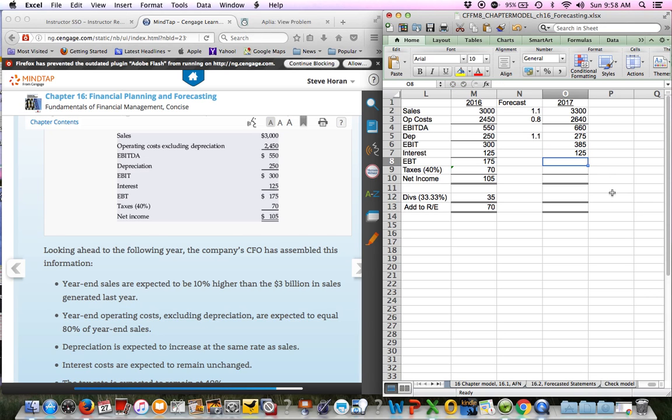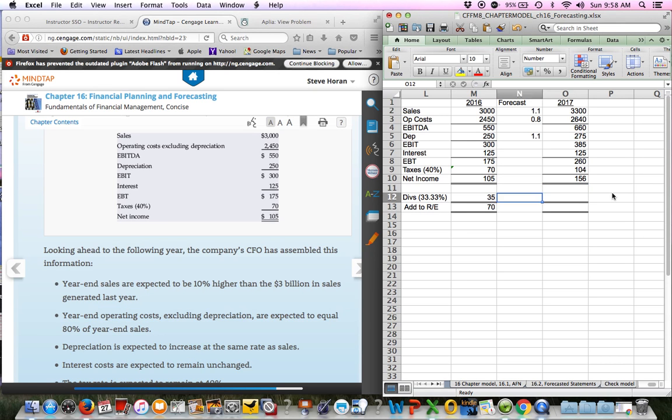So my EBT is the 385 minus the 125, and I get 260. My tax is 40%, so I can take my EBT, multiply it by 0.4, and I get 104. My net income then is the 260 minus the 104, and I get 156.